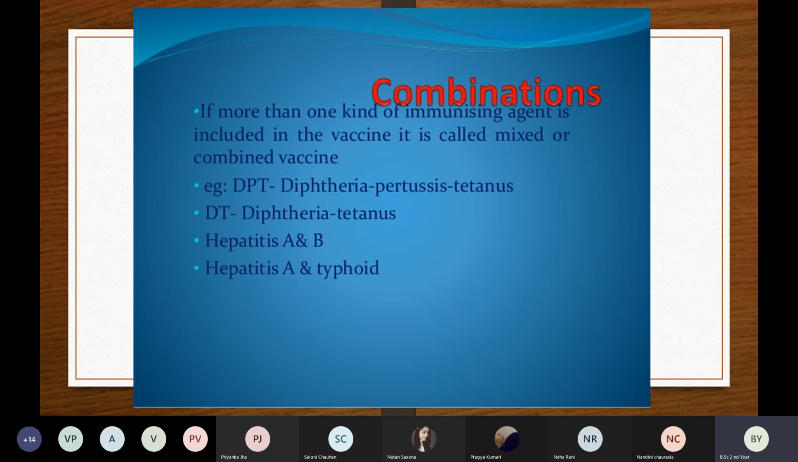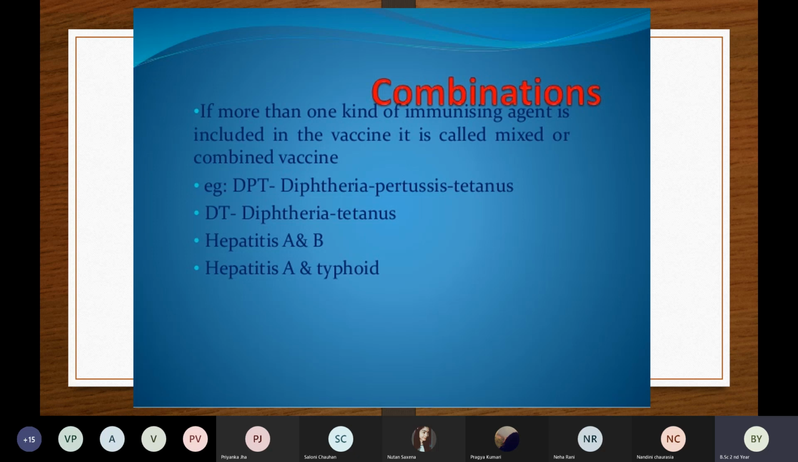Here we are combining diphtheria, pertussis, and also tetanus toxoid. So we are combining these three. Then in DT we have diphtheria and tetanus, so we are combining diphtheria and the tetanus toxoid. These are two different types of vaccines, but we are still combining them together and forming one vaccine. Then we have hepatitis A and hepatitis B, and also we can mix hepatitis A and typhoid vaccine. So these are the combination, or mixed, vaccines. This is also the fifth type of vaccine.